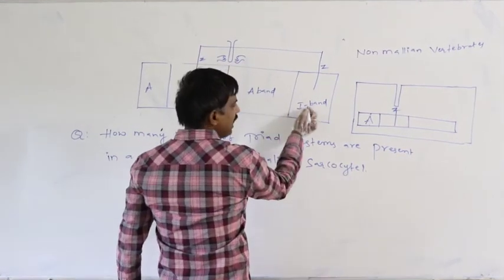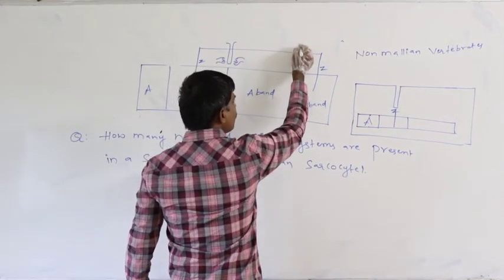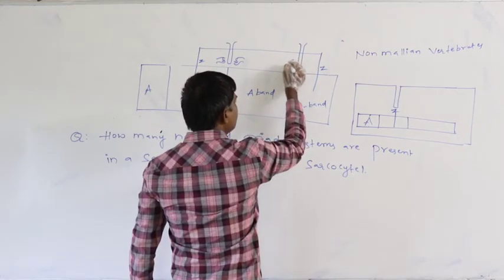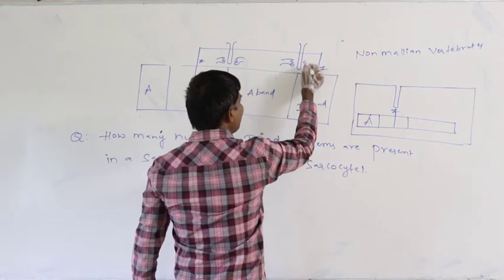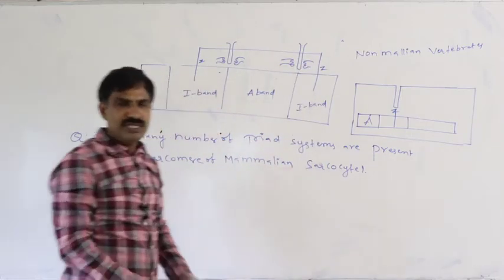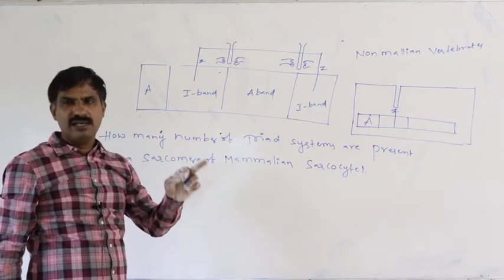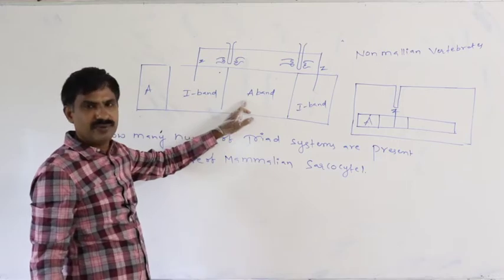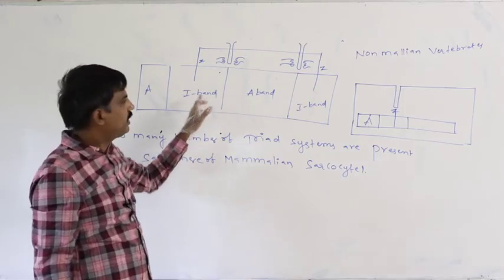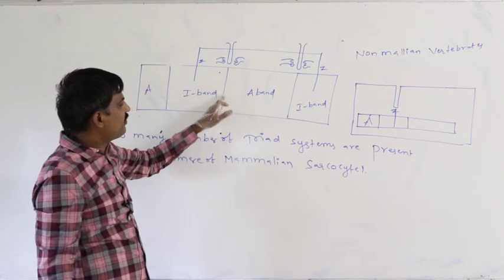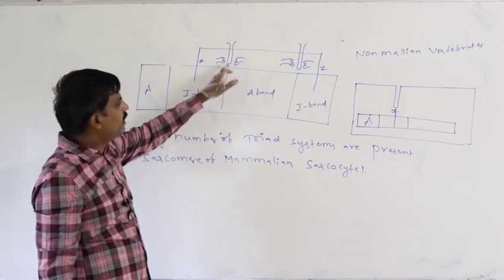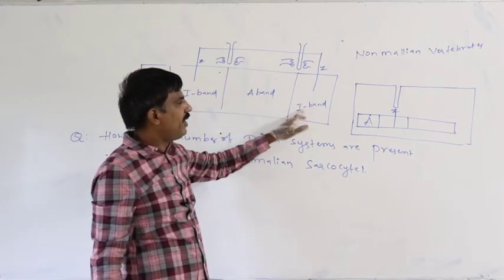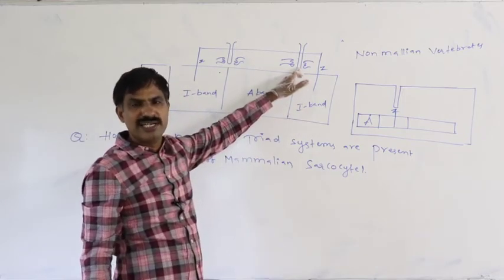Similarly, this is the A band, this is the I band, this is the junction. Here also another triad system is formed. Means in the case of the mammalian muscle, T tubule is formed at the junction between the I and A band. Here one triad system is formed. Here also this is the junction between the A and I band, so here also one triad system is formed.